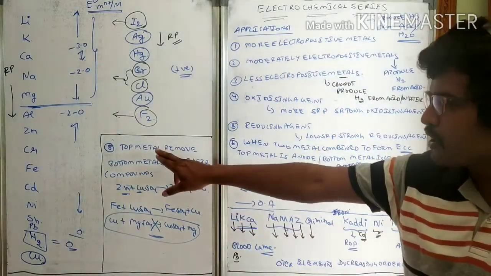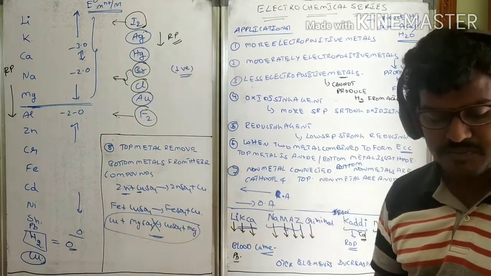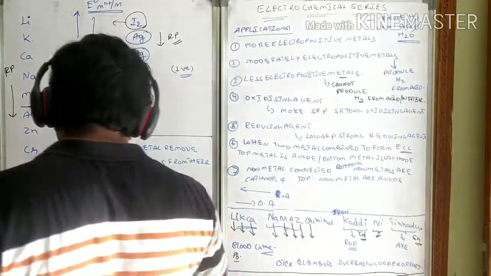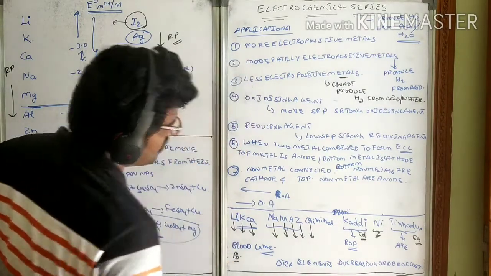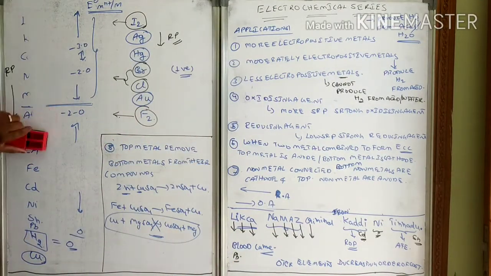So like this, top metals remove bottom metals from their compounds. And finally you see, in case of non-metals, which will remove which one?